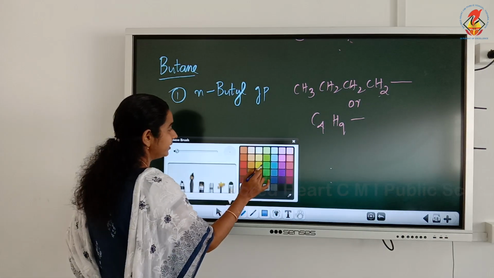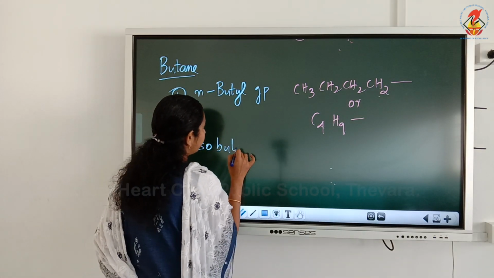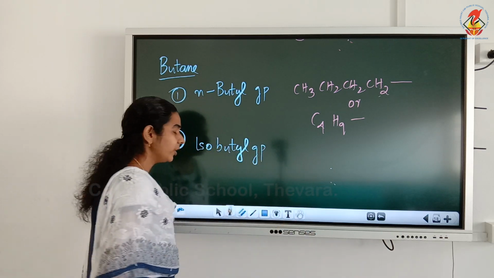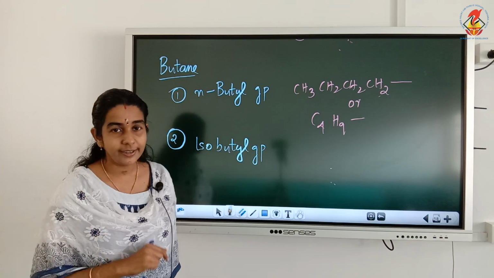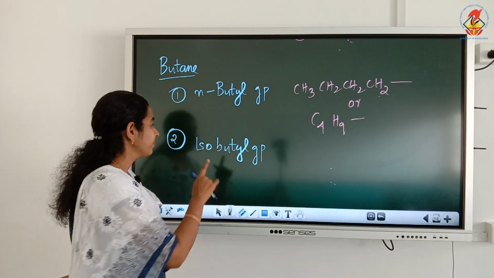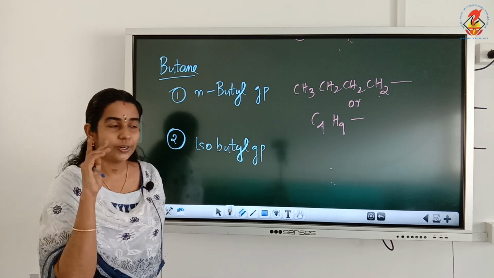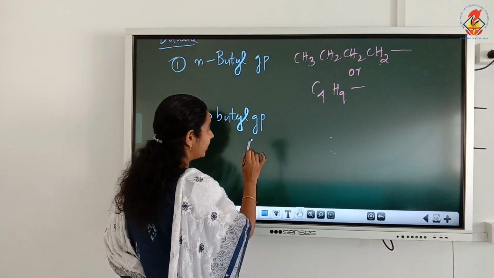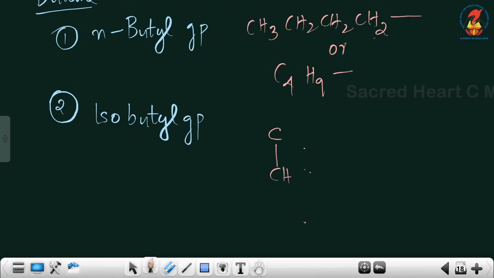Now the second one is isobutyl group. So here also it is a group, so in one carbon there should be a free valency. Then it is a butyl group, so total number of carbons should be 4. It is an iso group, so iso means two methyl groups should be attached to one carbon. So we start from the first condition: iso means to the same carbon two methyl groups should be attached. That is the first condition required.